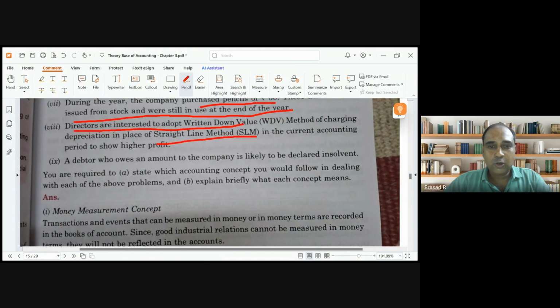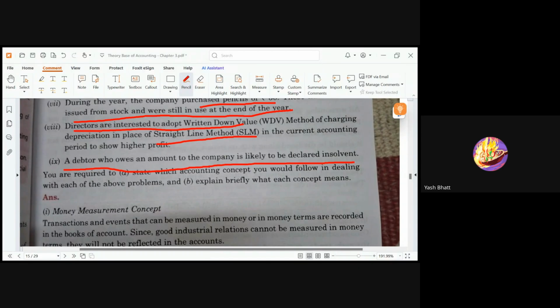A debtor who owes an amount to the company is likely to be declared insolvent. He purchased 1 lakh rupees of goods from me and is becoming insolvent. What shall I do? Prudence concept.